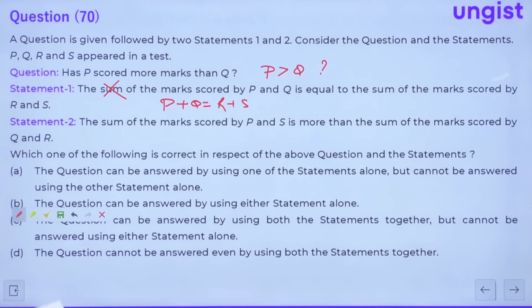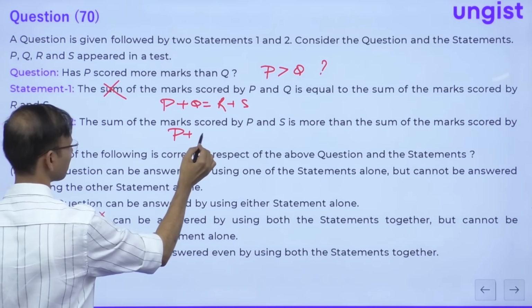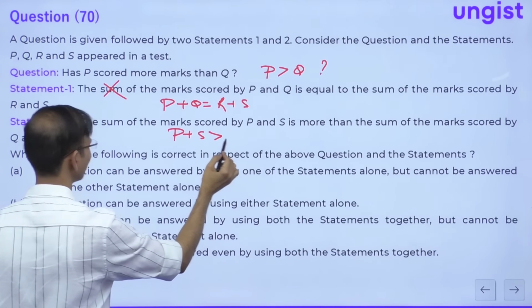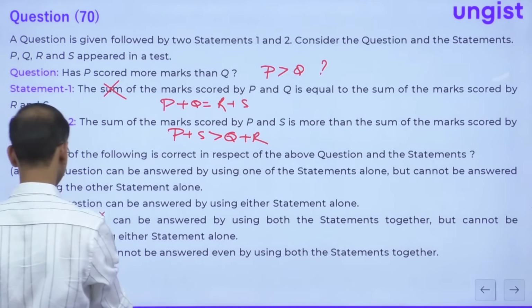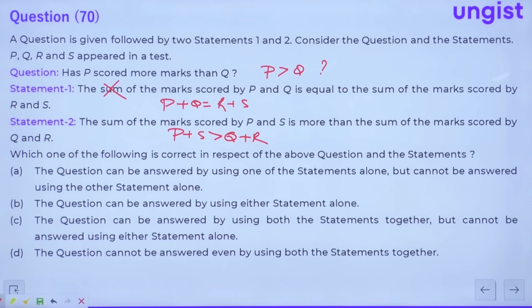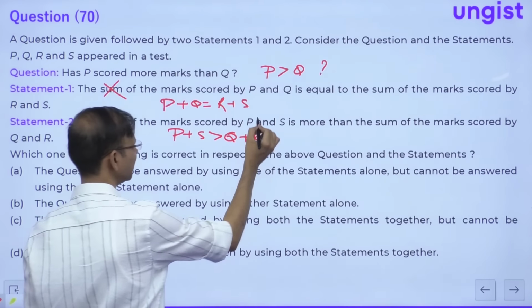From statement number 1 alone, I cannot answer this question. Now from statement number 2 alone, the sum of the marks scored by P plus S is greater than the sum of the marks scored by Q and R, right? Okay, guys, so we need to find whether P is greater than Q, correct? So just try to find it.